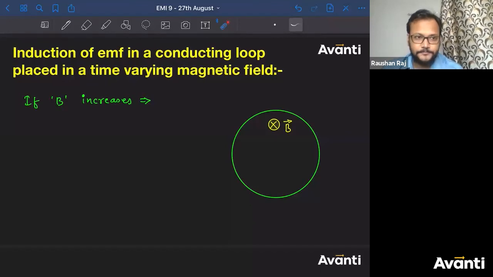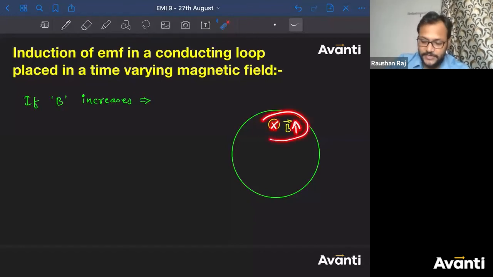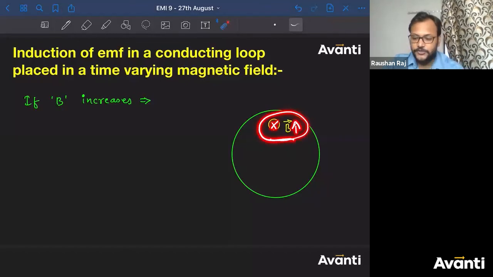Let us see. Look, your answer is also correct. Anti-clockwise. What is the meaning of this? See, B is into the plane and this B is increasing. So this will increase the flux. So current will be induced in such a way that it should oppose it.